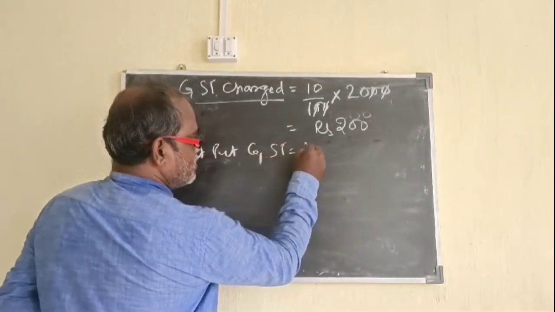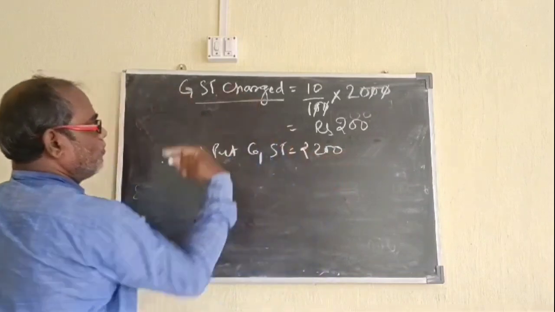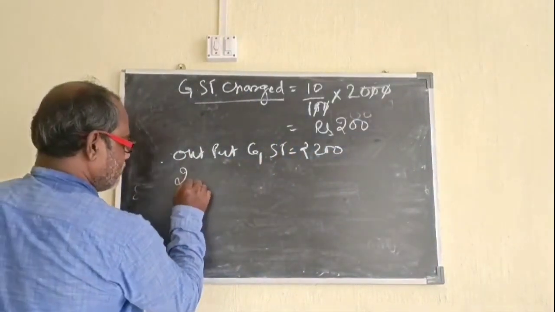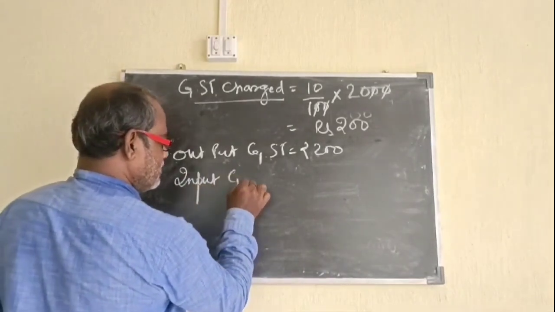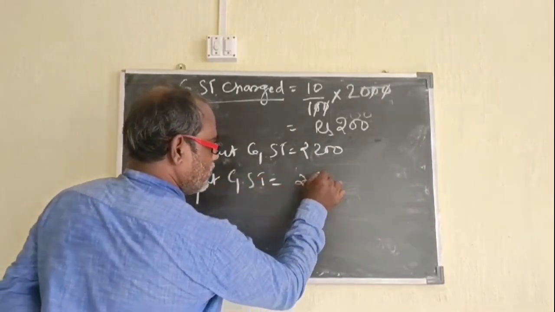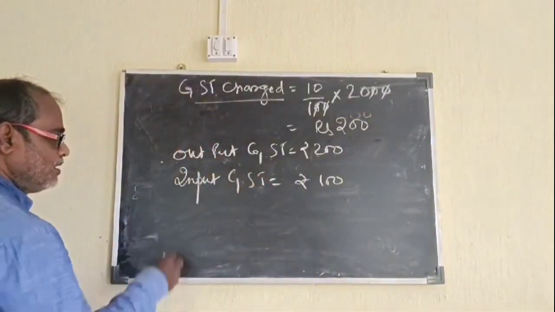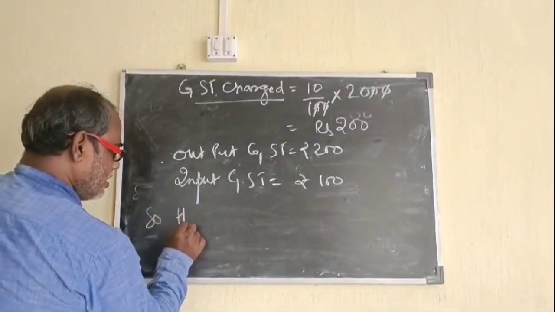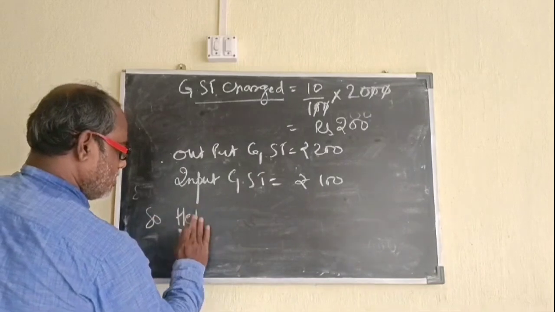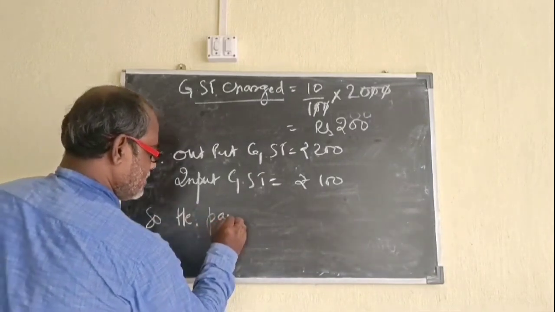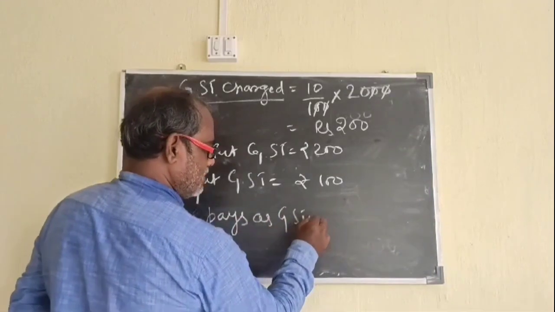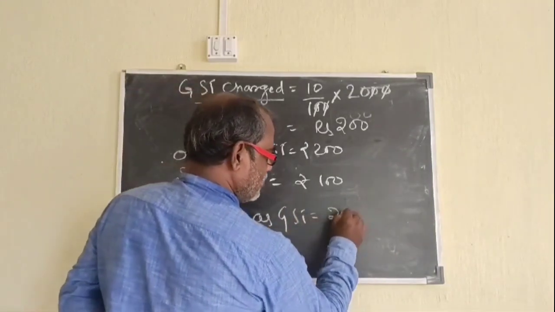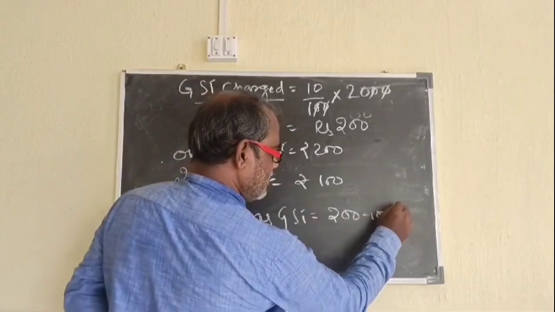Now here you can write: output GST is equal to rupees 200 for the shopkeeper. He has paid input GST of rupees 100. So he pays as GST 200 minus 100.